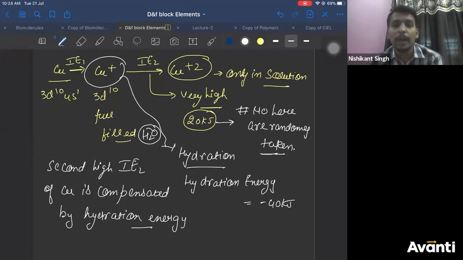So, is that clear now why copper plus 2 exists in solution only? Yes. Is this point clear, everyone? Any doubt in this, please ask.